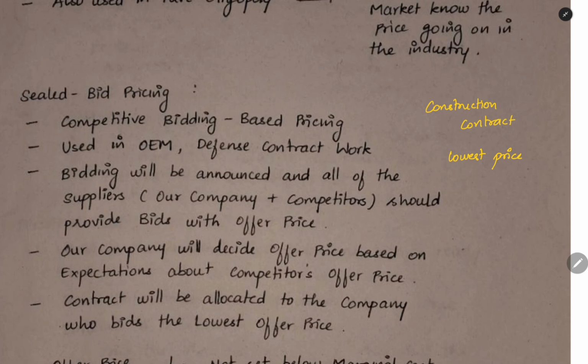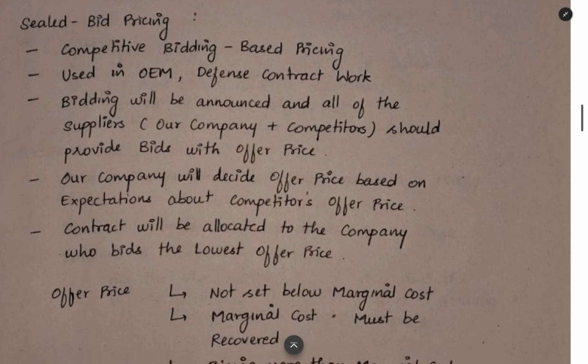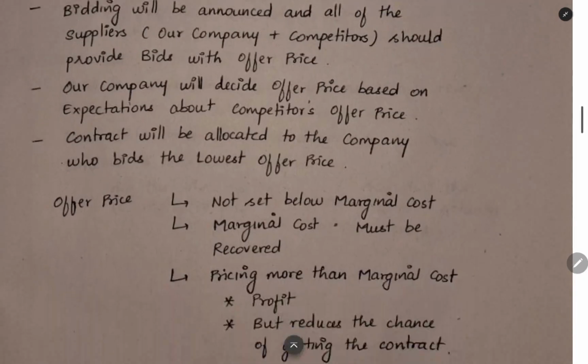Low cost is the economy principle. Meaning of economic principle is that the government wants to complete the work at a low price itself. So, for defense contract work and all, this sealed bid will be used. Every company will be bidding, and then the contract will be given to the company giving the lowest offer price. All the suppliers should be giving offer price. Our company will decide the offer price. How will our company decide? It will be based on the expectation about competitor's offer price. What will be the price given by the competitor? That we will expect, and as per that we will decide our price.